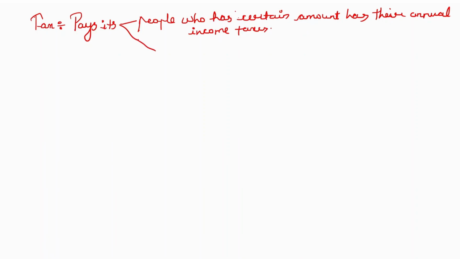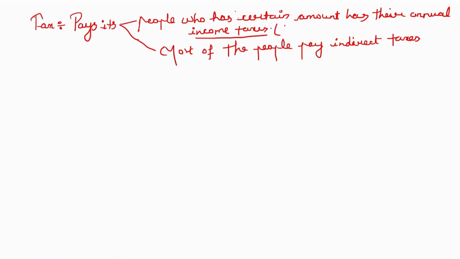But in the second case, we have seen that most of the people who are consumers, almost everyone, pay indirect taxes. We have also seen that the income tax we talked about is a type of direct tax.